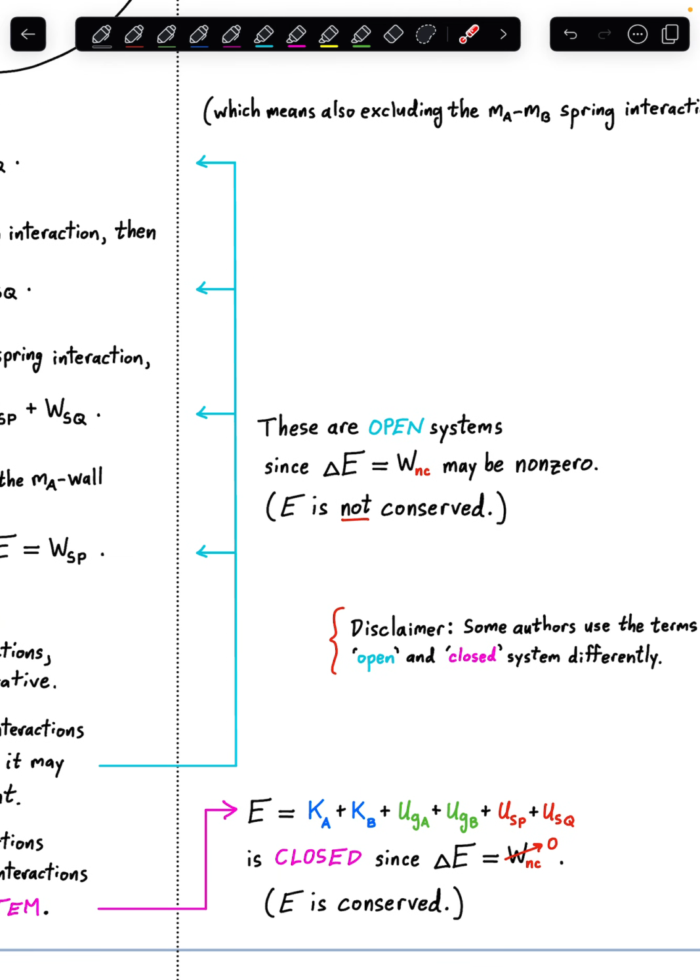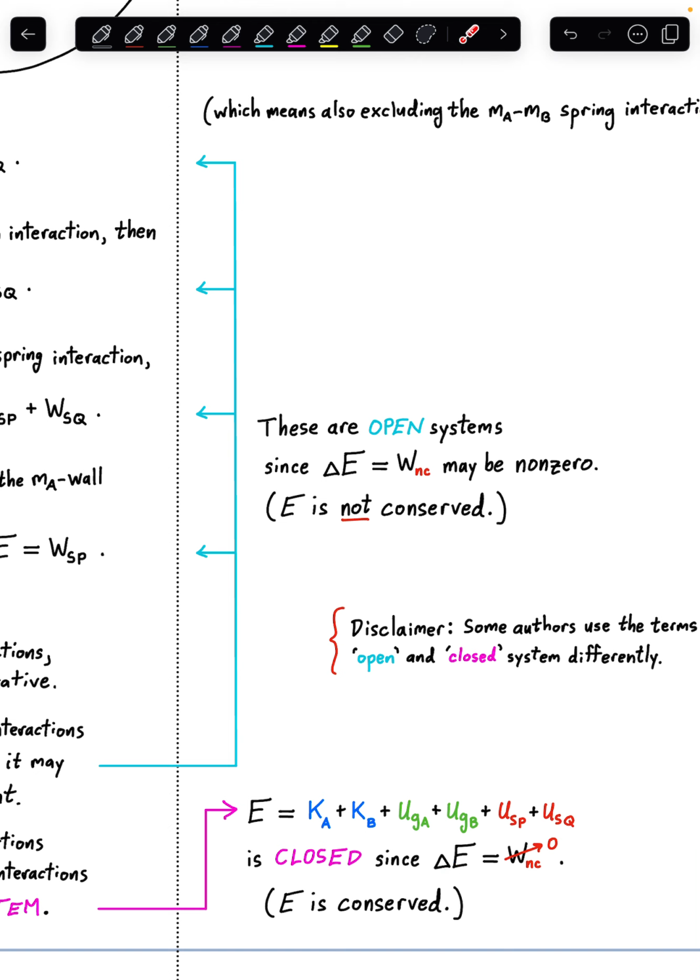So our original choice of including everything we could resulted in none of these conservative forces acting non-conservatively. And if there was no other friction or drag forces in the system, then there would be no non-conservative forces in the system doing work. Delta E would be 0. The energy of the system would be conserved.